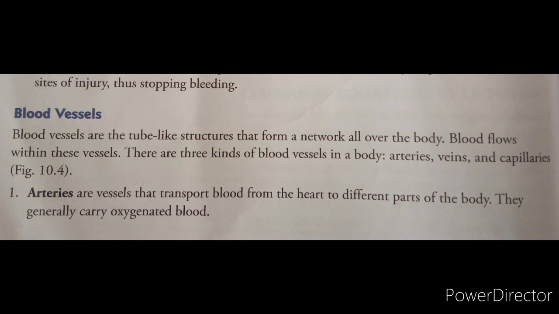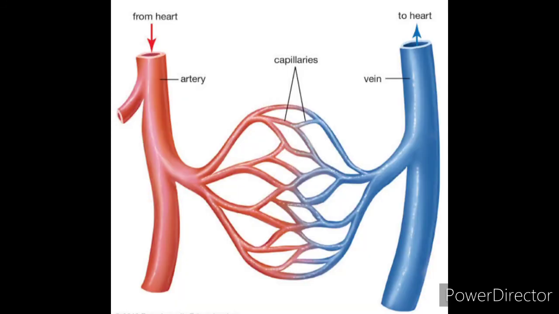They have extremely thin walls, so they allow the diffusion of substances into and out of the blood. The capillaries are present around the major organs of the body.